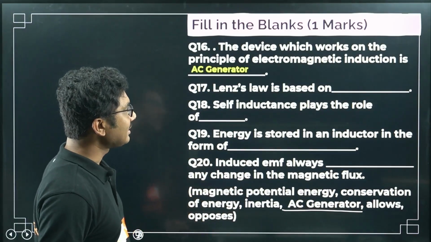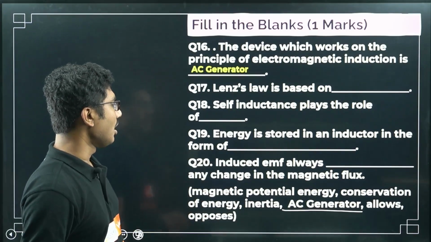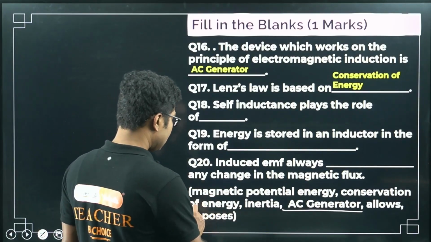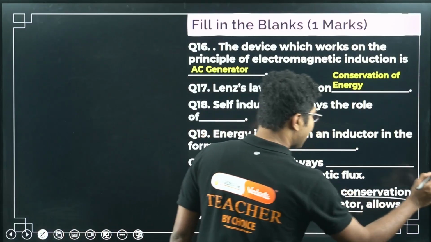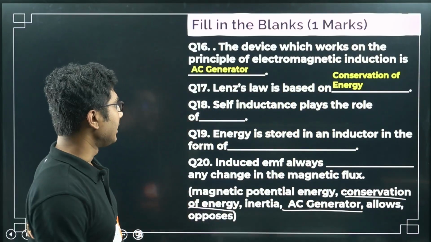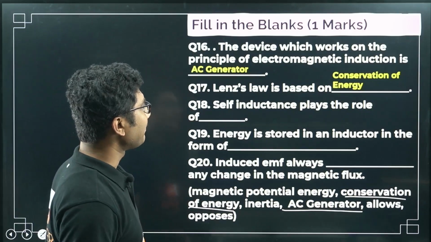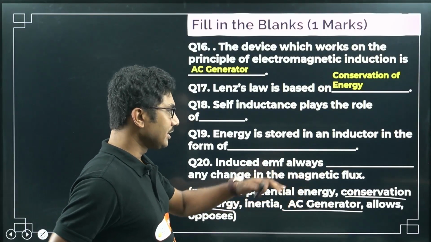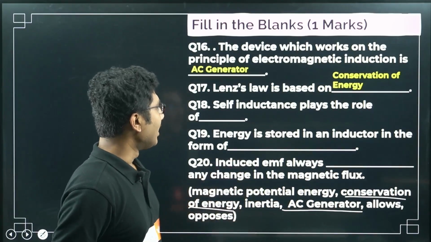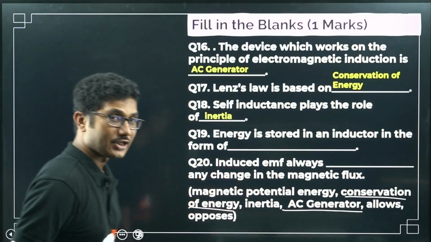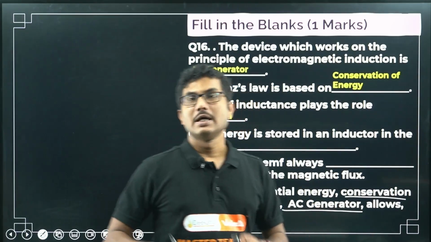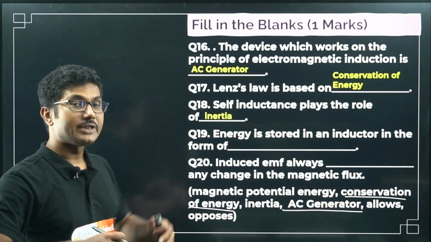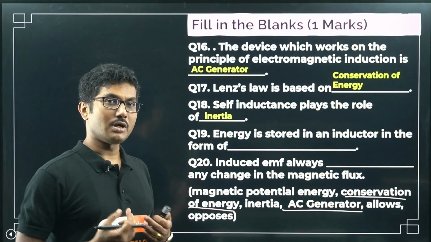Next question, Lenz's law is based on conservation of energy. We know the answer, so we answered it directly. Next question, self-inductance plays the role of, let's see, magnetic potential energy, no. Inertia, yes. Self-inductance plays the role of inertia. Inertia means it prevents the build-up of EMF. That's why it is called inertia. It tries to stop it.